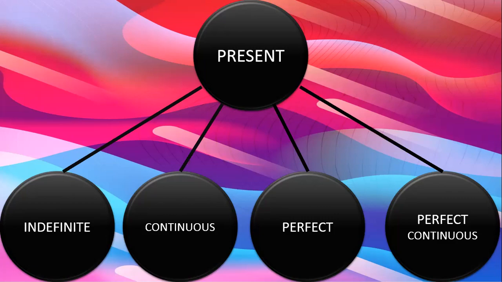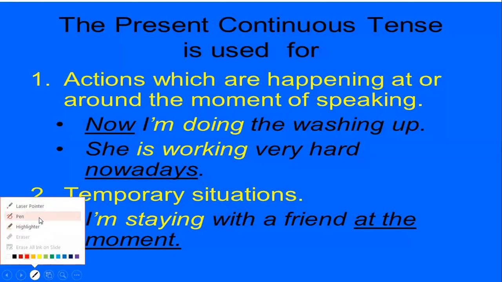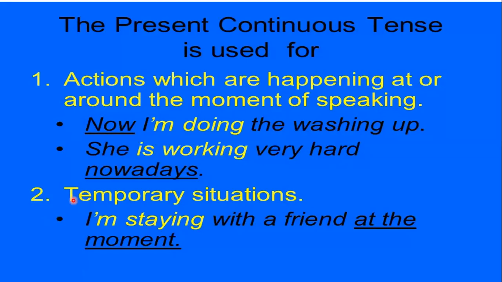Okay, so what is the present continuous tense? Do you know this? You must have done this before as well. So let's see what a present continuous tense is. A present continuous tense is used for, number one, actions which are happening at or around the moment of speaking. That means something that is happening right now and something that is actually continuously happening. Okay, so for those things we use the present continuous tense.